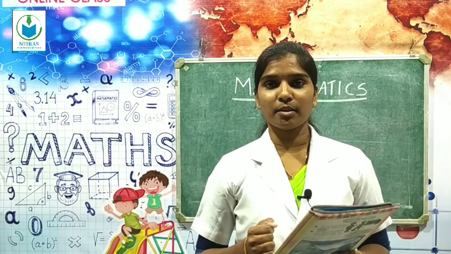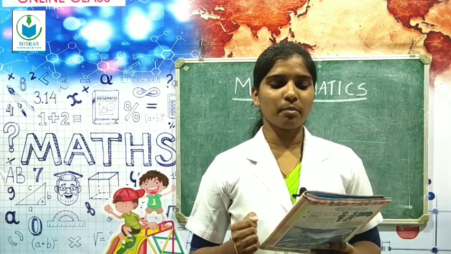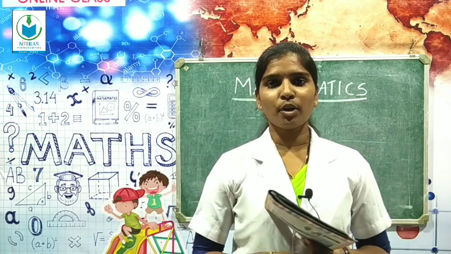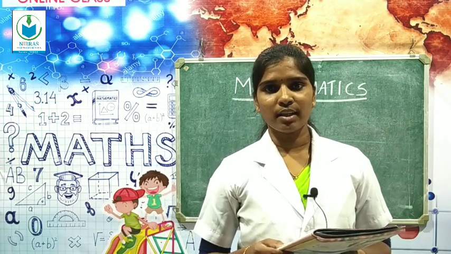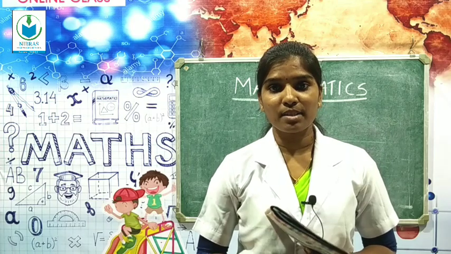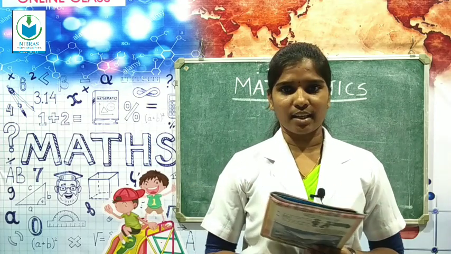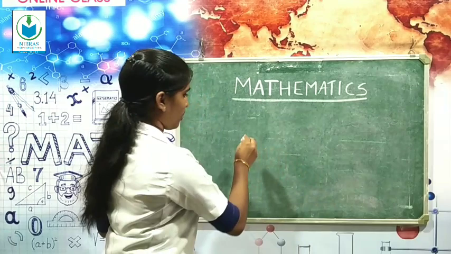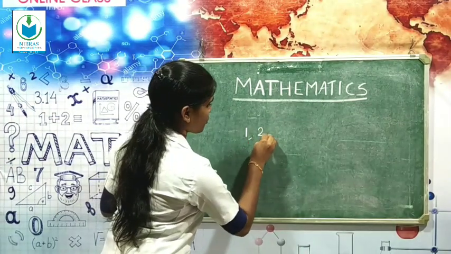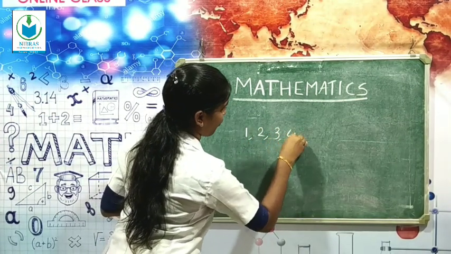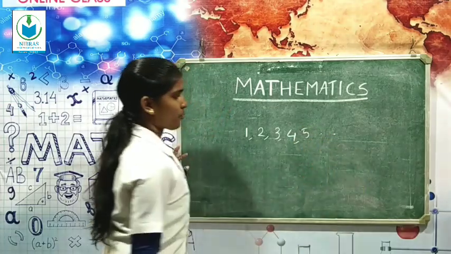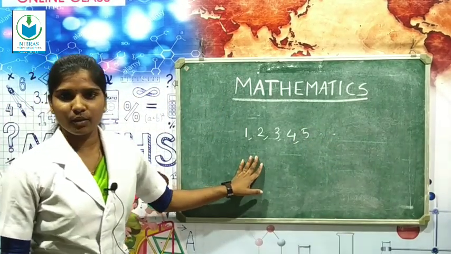Here there is a new term, consecutive numbers. What do you mean by consecutive numbers? Do you know about consecutive numbers? Yes, consecutive numbers means തുടർച്ചയായ സംഖ്യകൾ. For example, 1, 2, 3, 4, 5, etc. This is an example for consecutive numbers.